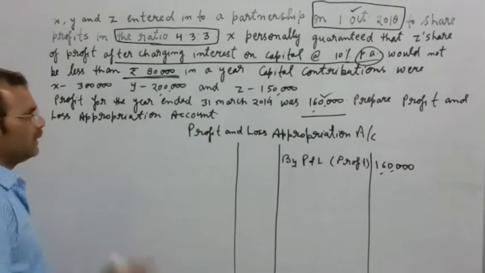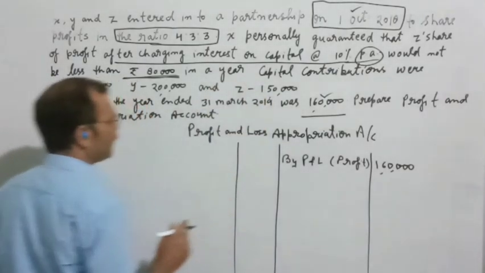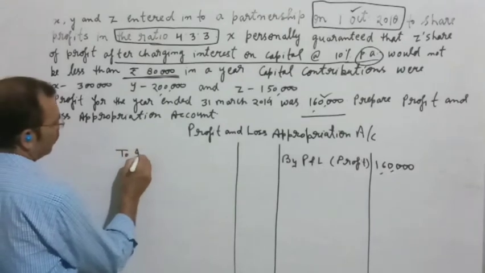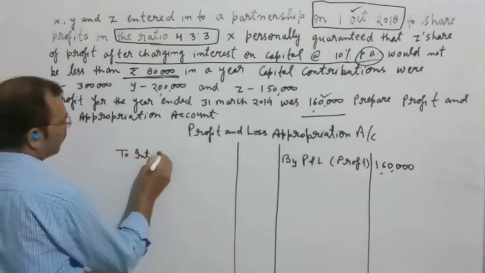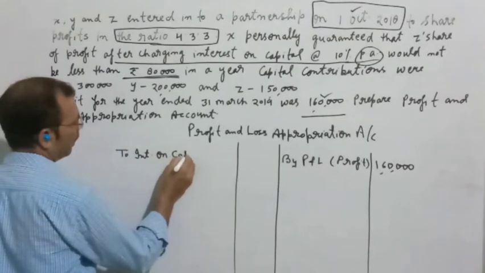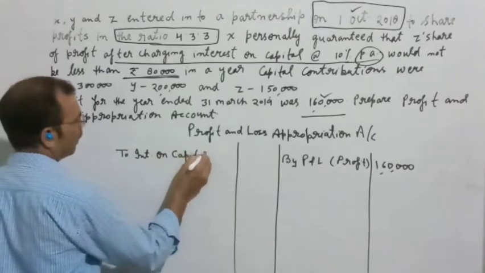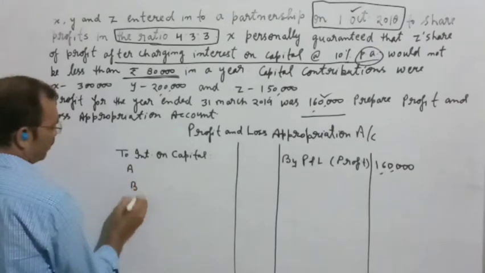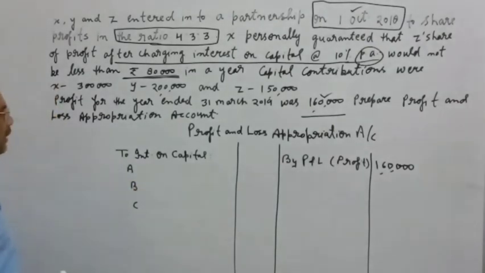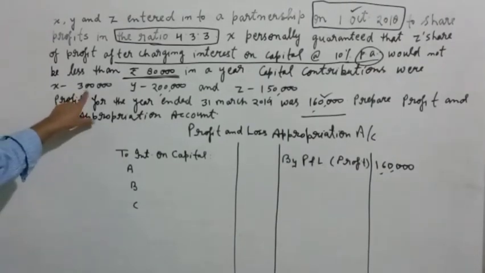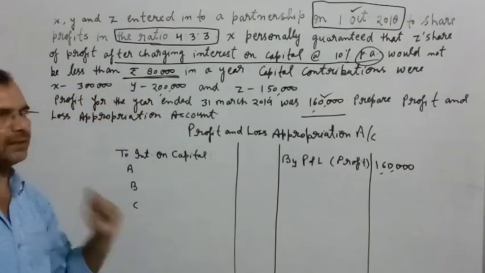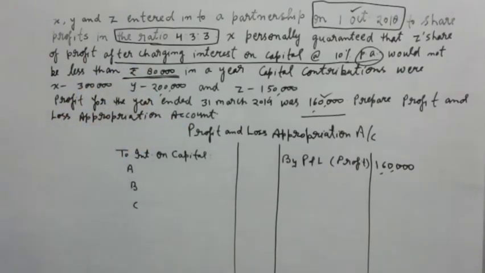And as in the question interest on capital is given, so we will write here to interest on capital A, B and C. The balances of capital are given; for X it is 3 lakh. When we calculate 10% on 3 lakh, the amount will come 30,000.